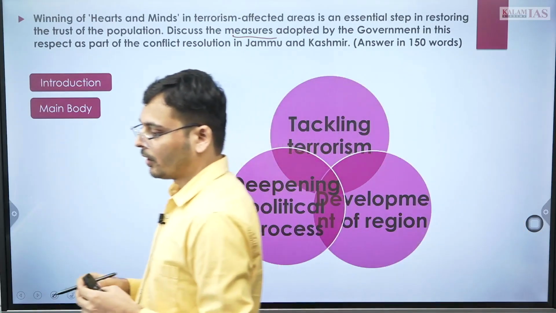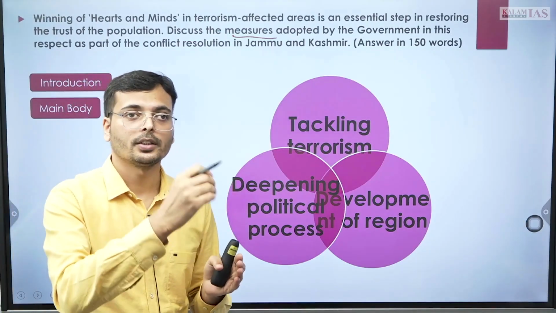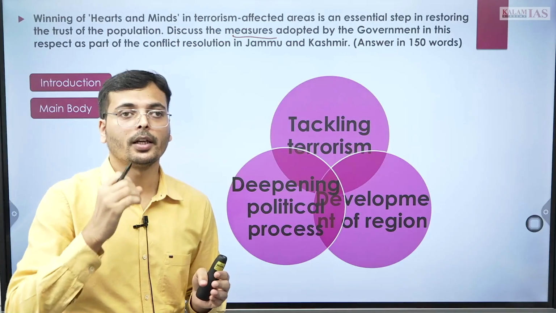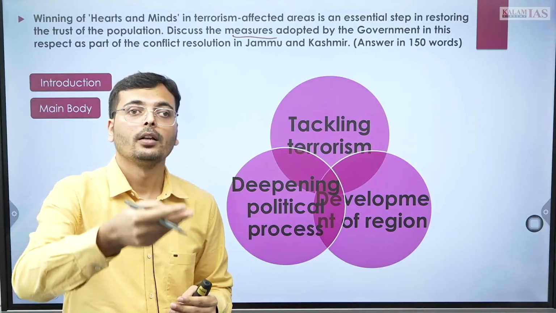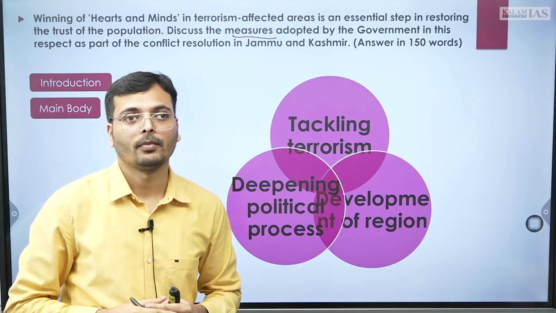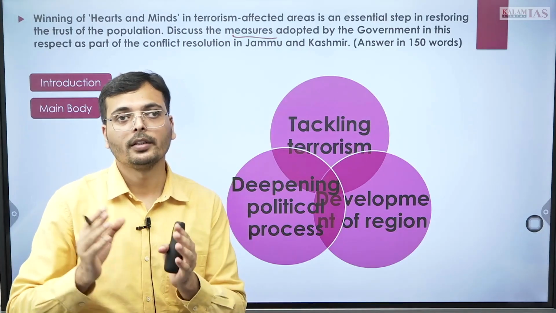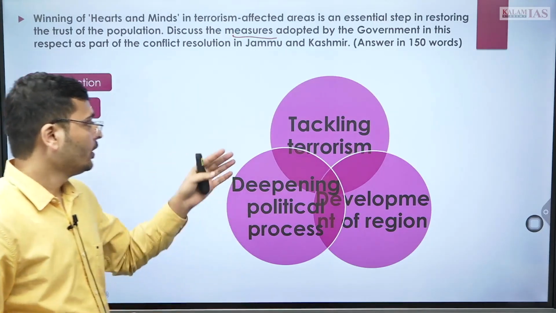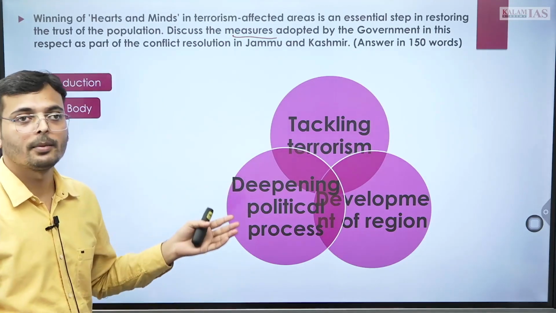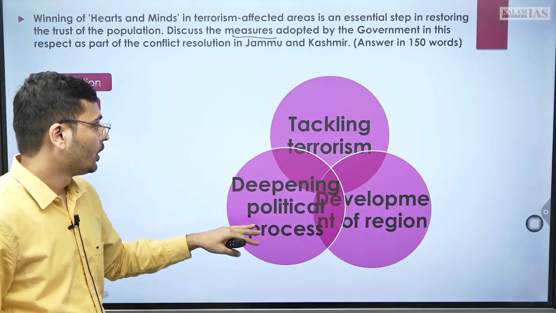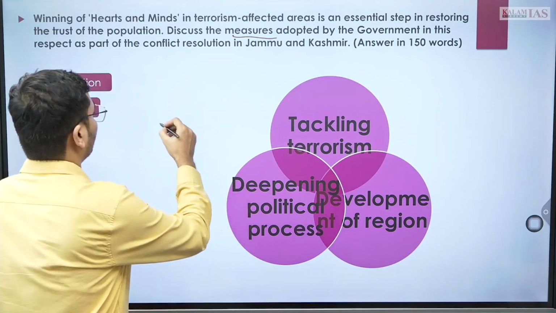For example, to improve presentation, we have seen the introduction, then we have seen the body, the main body, and then we will see the conclusion. This is the proper structure. Then we also need marks on presentation, and finally you will see the content part. So all three things should be covered. Let's see about presentation. In presentation, I have easily made a small diagram. It is about tackling terrorism, deepening the political process and development of the region. What is this? This is a multi-pronged strategy.